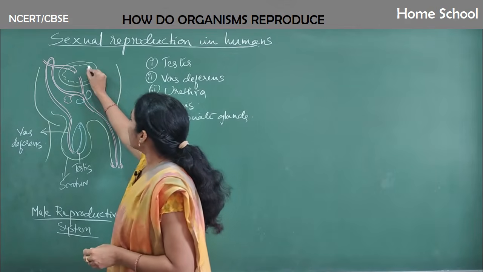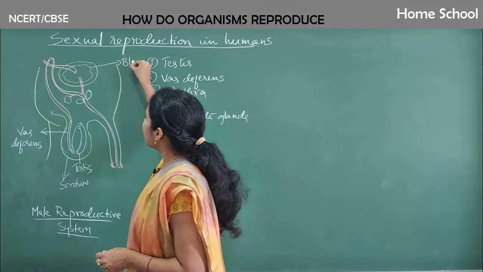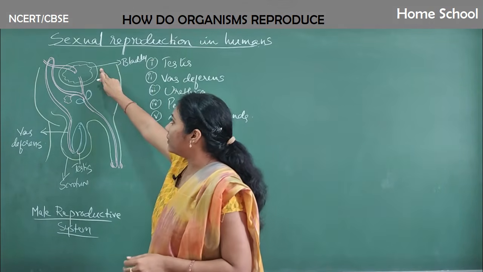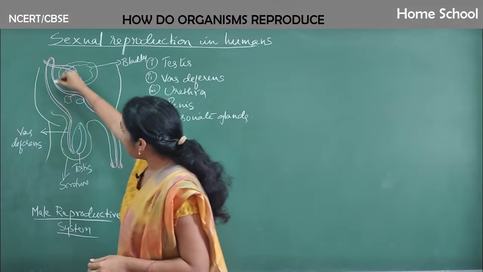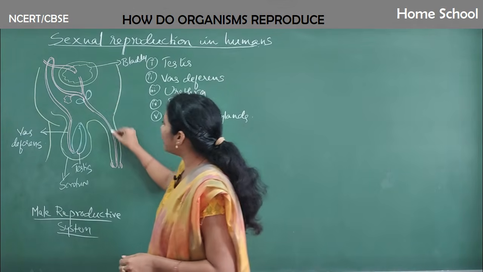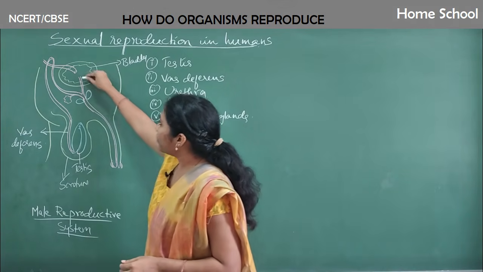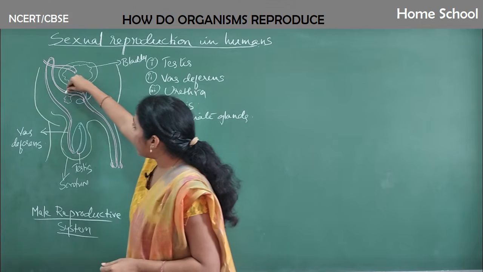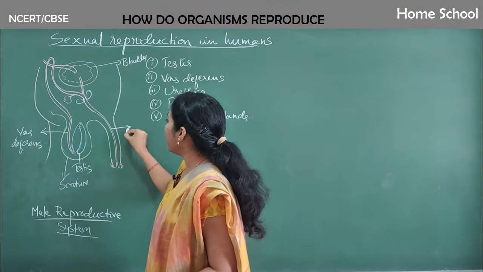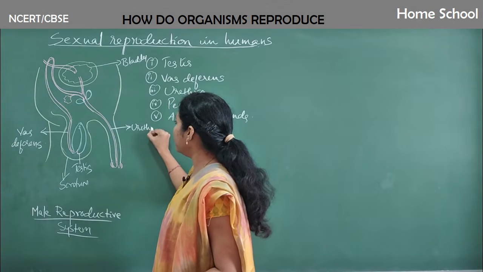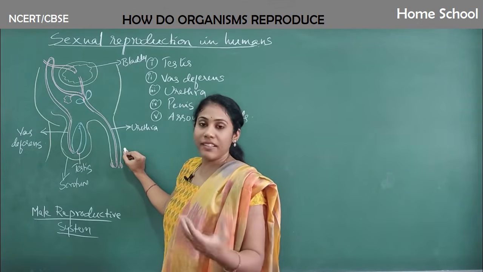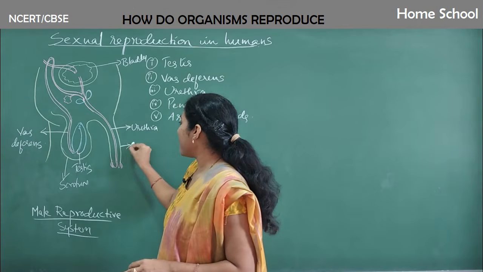And this is actually a urinary bladder, guys. Okay, this is a bladder, urinary bladder. Okay, and you see vas deferens is coming and it is getting joined with urethra. You see this urine pipe and vas deferens have connected with each other, isn't it? And this is what we call urethra. And urethra is covered with the skin-like structure. We call this a penis.